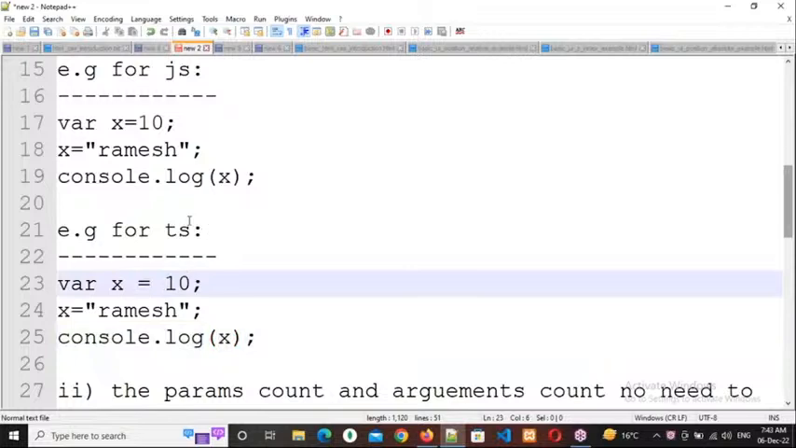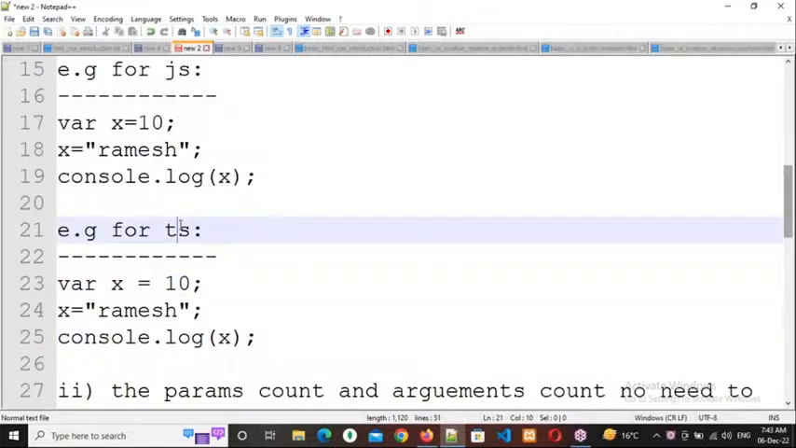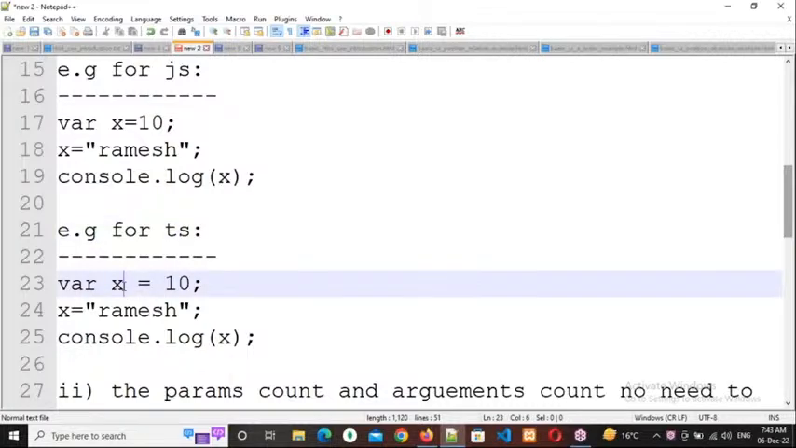No, TS is a strictly typed language. It's okay, but there is no need to mention the data type. Of course, we need to mention the data type, but if you don't mention it, what happens? It depends upon the first value. Automatically we will get the data type from the first value.